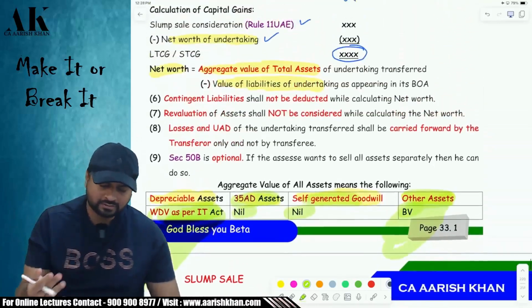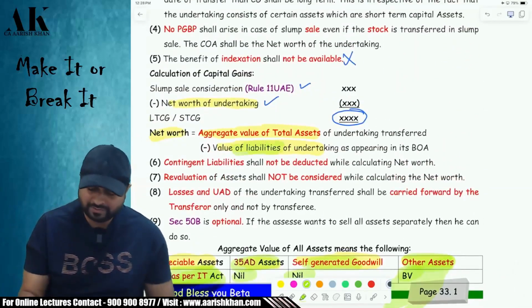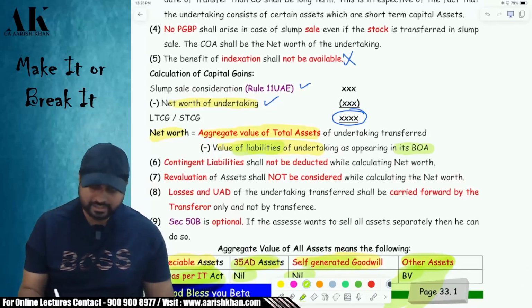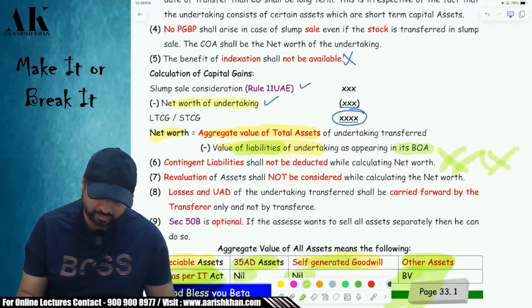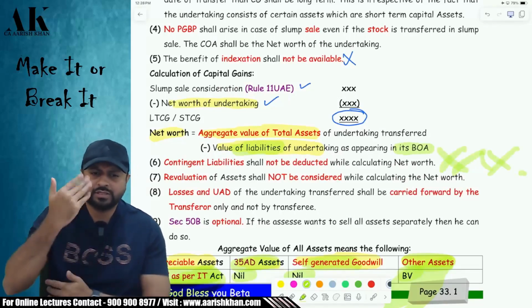Now, coming to the next part. What is the liability, sir? Liability will be valued at book value. Don't have to think much about liabilities. Liabilities will be valued at book value. Contingent liabilities are to be ignored. As simple as that. One or two points I will say, then I will come to the sale consideration part.